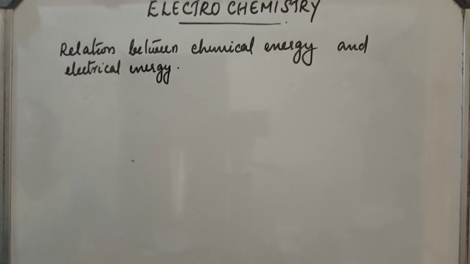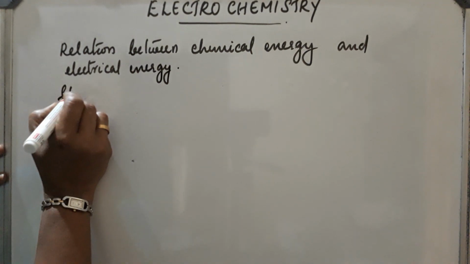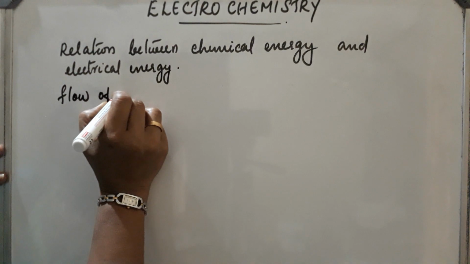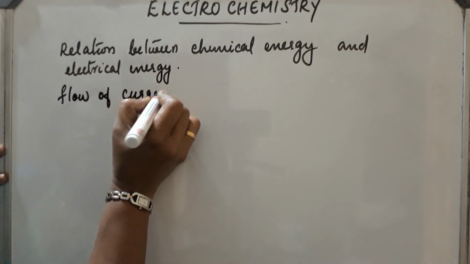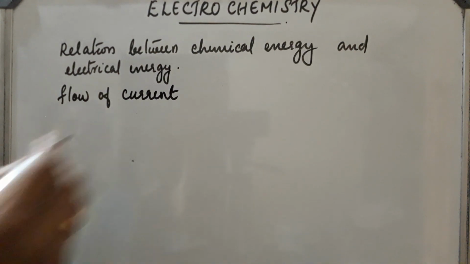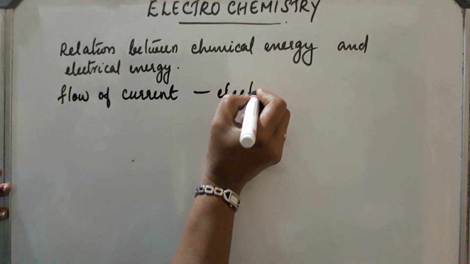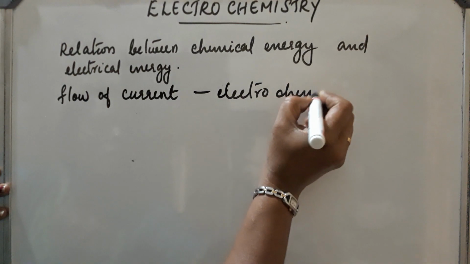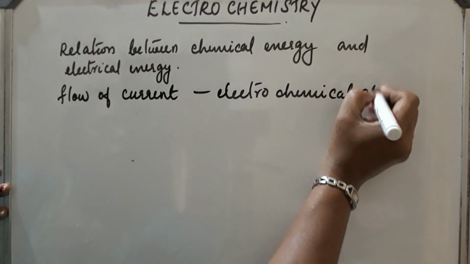Chemical changes involve the flow of current. That is, certain chemical reactions are taking place by the flow of current. These are called electrochemical changes.